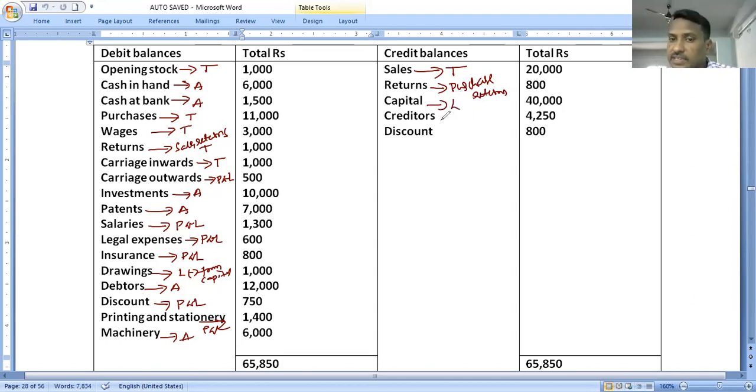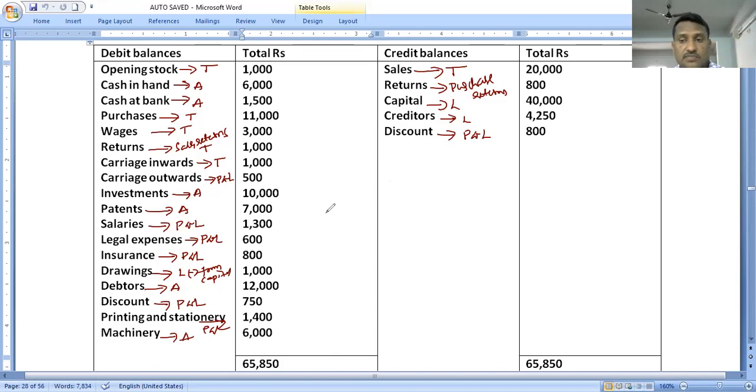Capital, liability. Creditors, liability. Discount received is a profit, recorded in profit and loss account. So dear students, we decided which items go to the trading account, which to the profit and loss account, and which to the balance sheet.